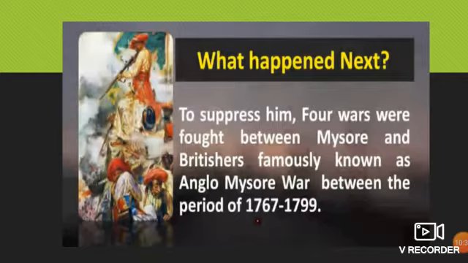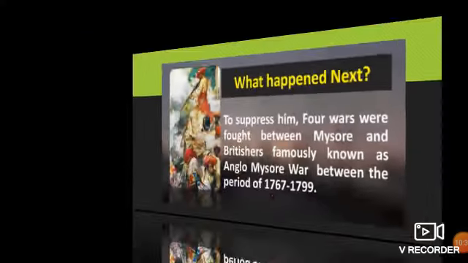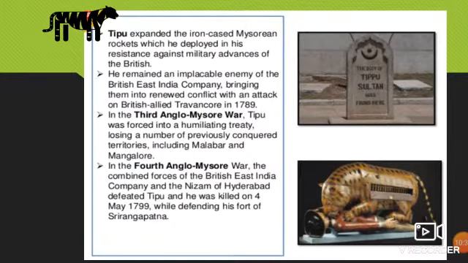In that war Tipu was killed by the East India Company. After that war, what happened? Tipu wanted to expand the iron-cased Mysorean rockets, which he developed and deployed in his resistance against the military advances of the British.